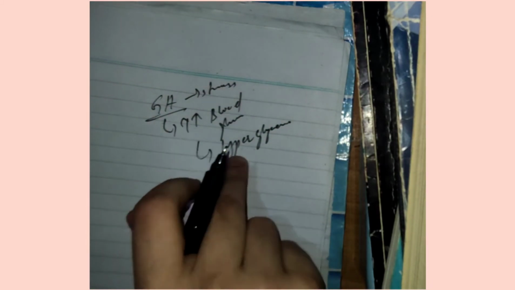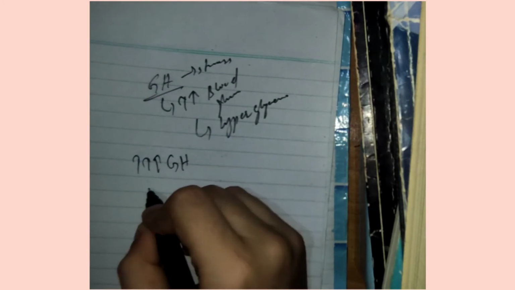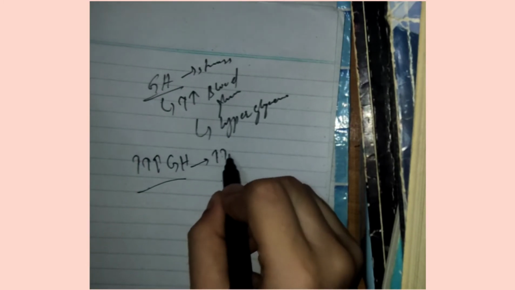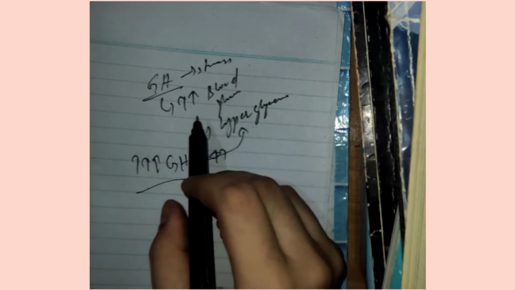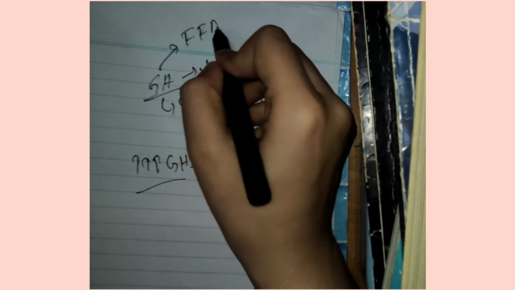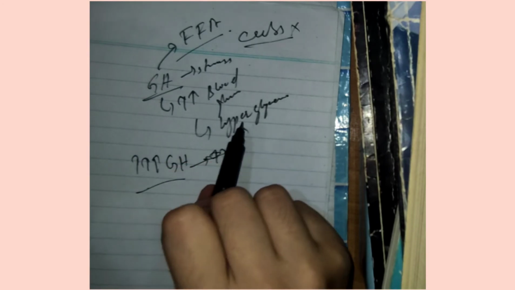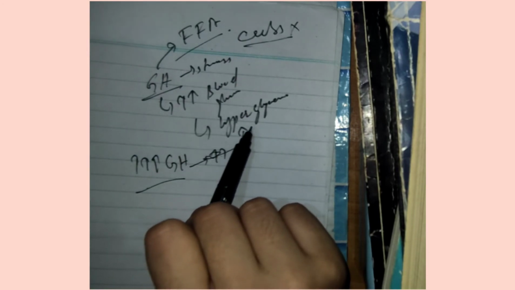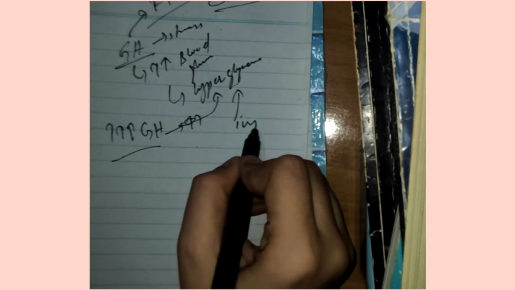Now, as we know, our body has insulin that will make the glucose level go back to normal, right? Now consider a condition in which there is an excessive increase of growth hormone, so it will cause an increase in blood glucose level, which will lead to hyperglycemia. And since growth hormone wants us to utilize free fatty acids as a source of energy instead of carbs, our body will not utilize more amounts of carbs, and as a result the body will have hyperglycemia. So as we know, in case of hyperglycemia, insulin is released, right?